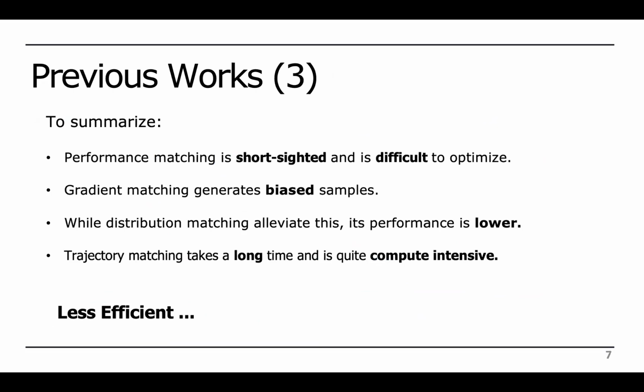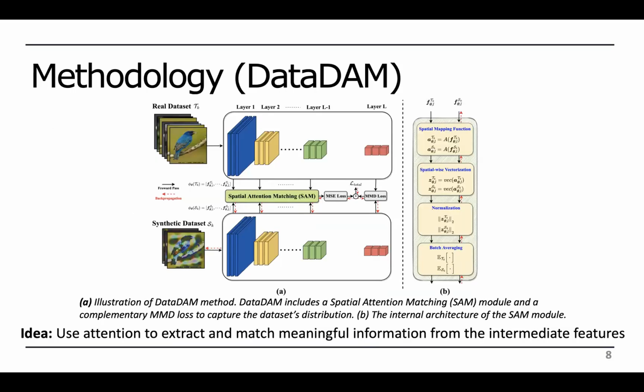Ultimately, this all boils down to being difficult to optimize, containing biased samples, lower performance, or being computationally intensive. So overall, less efficient than the method that we're trying to produce. In our work, we aim to address these shortcomings by introducing an efficient method of dataset distillation. In particular, we use attention to extract and match the meaningful information from intermediate features.